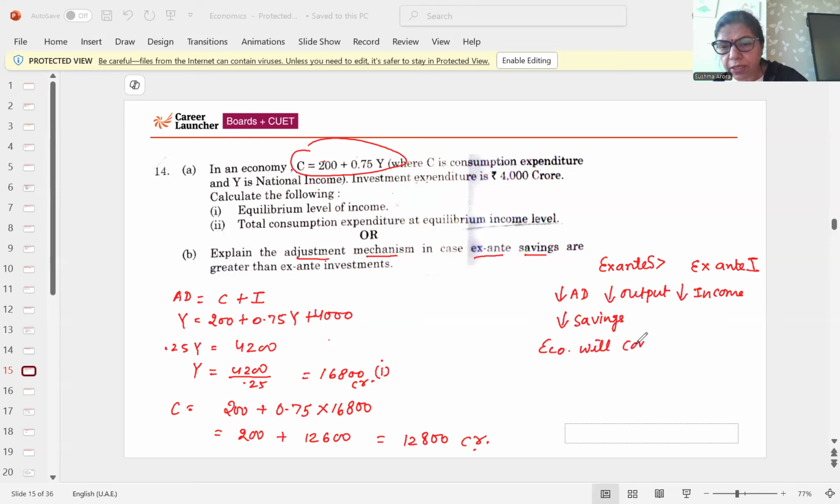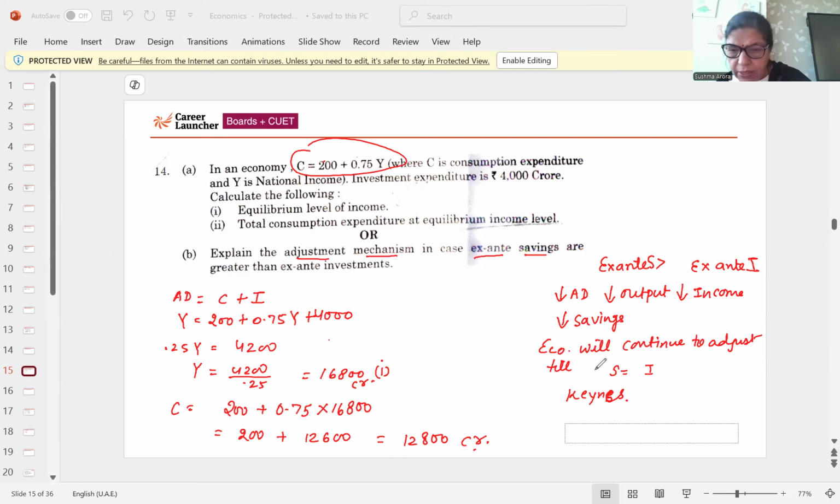till ex ante savings will equal ex ante investments. This is the theory given by Keynes. That's why it's known as Keynesian theory.